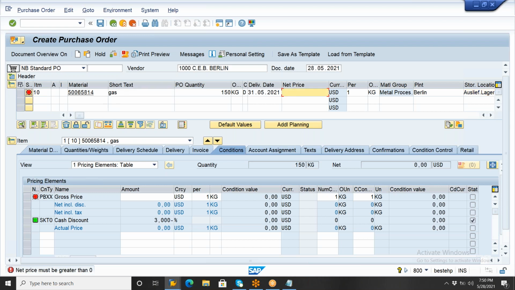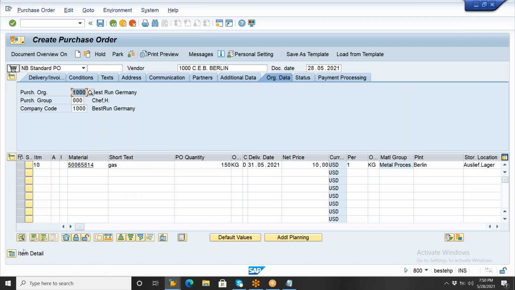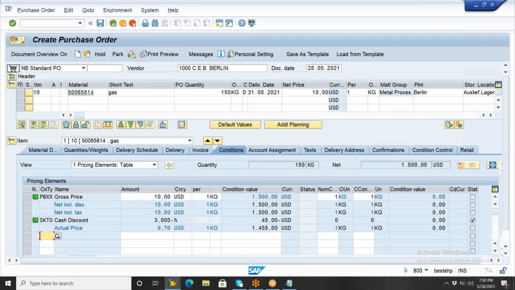So we are requesting gas from this vendor. The vendor needs to provide this gas. 150 kg of gas you are requesting, and each kg is $10, $10 for 1 kg. The remaining you already know: the conditions tab, account assignment, all the details here. You can go through them. Like the header, we have different fields in item details. Just click on message and check.